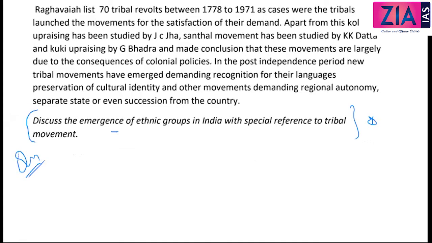Discuss the emergence of ethnic groups in India, with special reference to ethnic movements in India, with special reference to tribal movement. So tribal movement is what you actually need to stress on in this part.